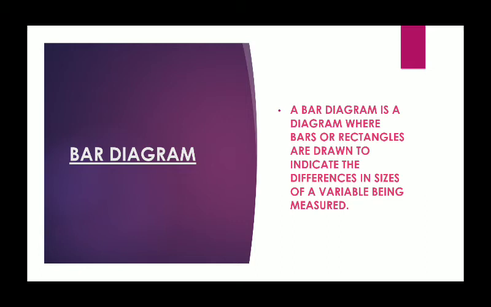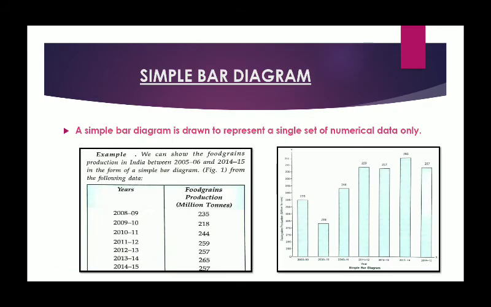So let us see a simple bar diagram. Simple bar diagram means a single set of numerical data is being depicted through a bar diagram. Here you can see a table which shows an example: the food grains production in India between 2005-06 and 2014-15 in the form of a simple bar diagram.